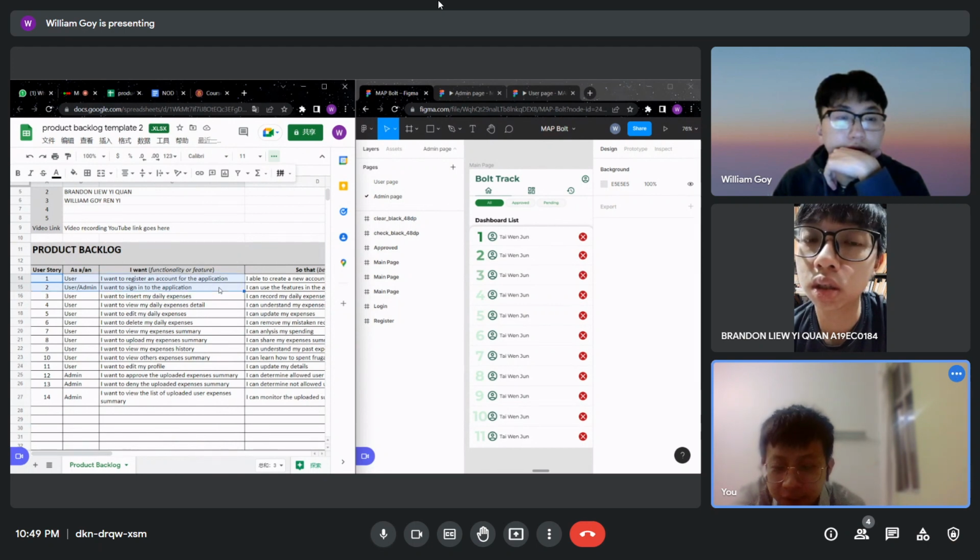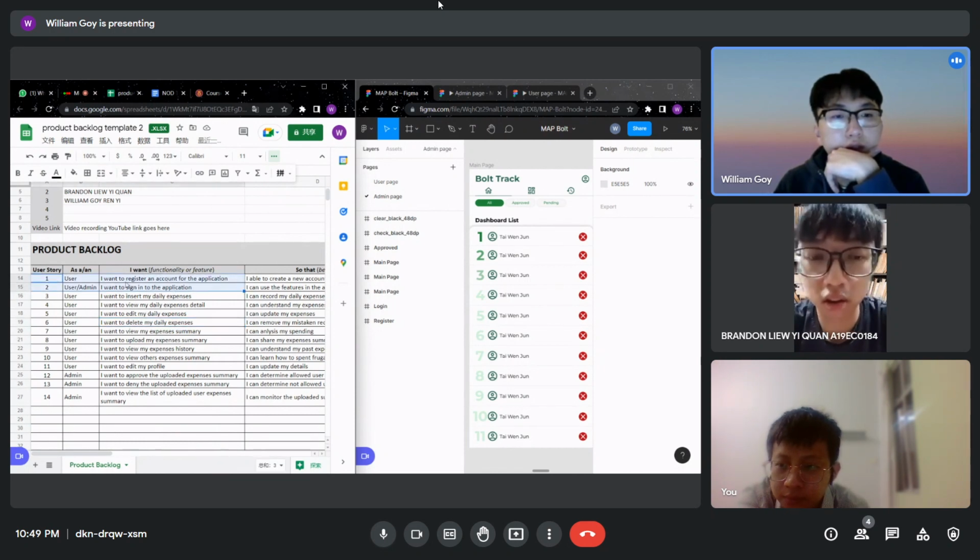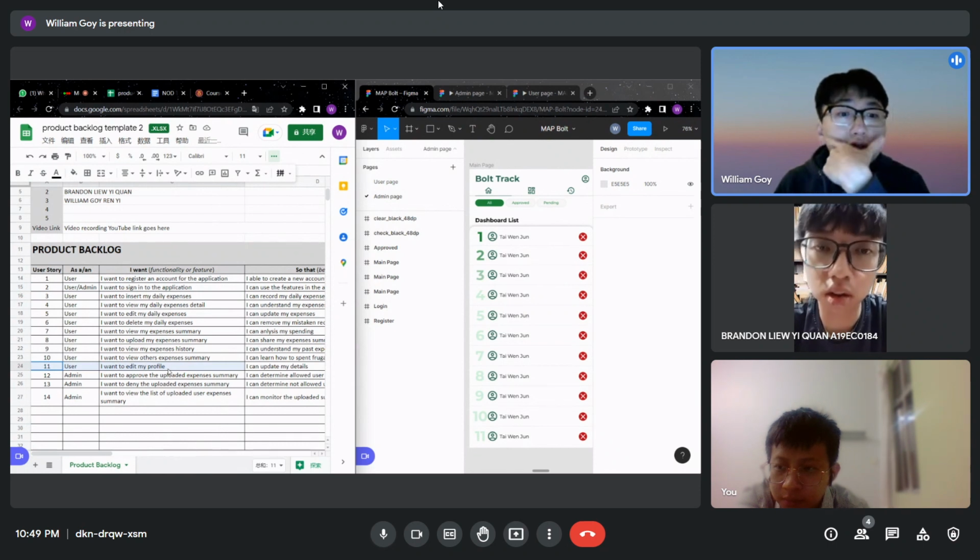Okay, so we have 14, right? We make it like around 12. So 1 and 2 are considered as one, and another, we're going to find an easy one. I think update profile, edit my profile is kind of easy too. Okay, view. Also, I know already. Of the two who take 5, one person will take register and sign in, and then take another 3. And then the other who takes 5, one will take edit profile. But edit profile only one.